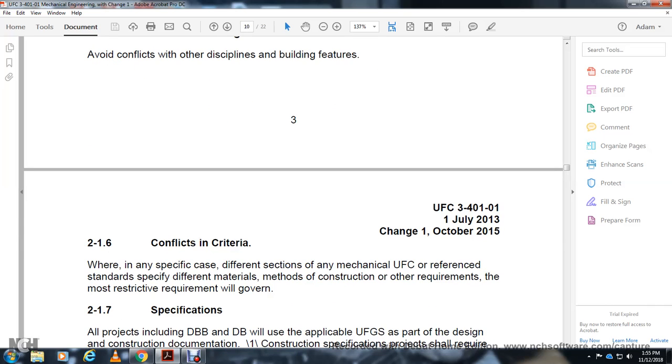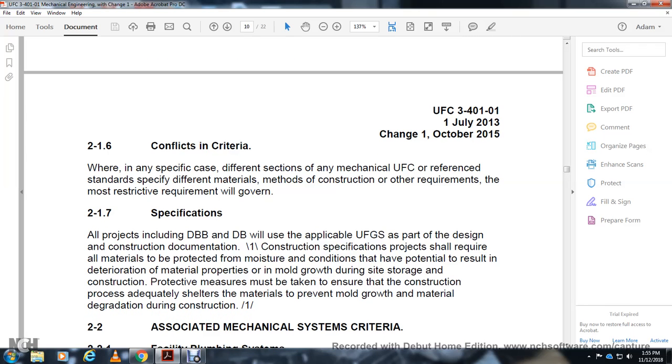2.16 Conflict for the criteria: where any of the specific criteria give a different section for the mechanical UFC reference for the same specified materials, the construction and other requirements for the most restrictive requirement will govern. 2.17 Specifications: all projects, including the DBB and DB, will use the UFC Unified Facilities Guide Specifications.